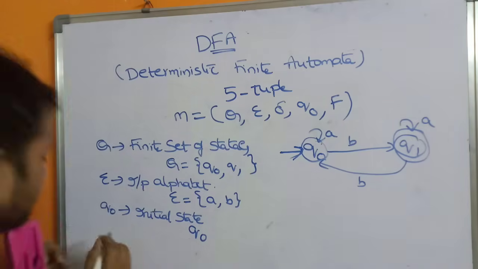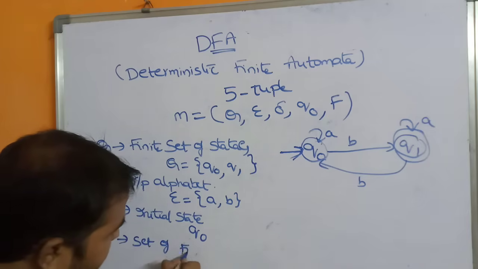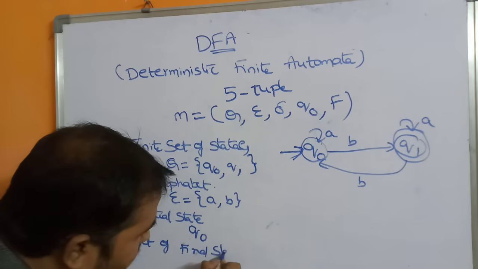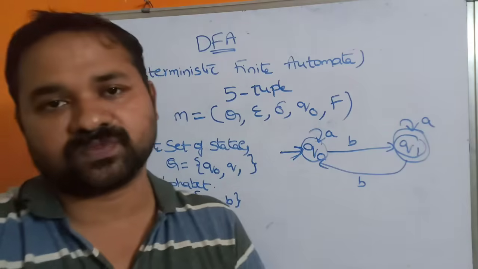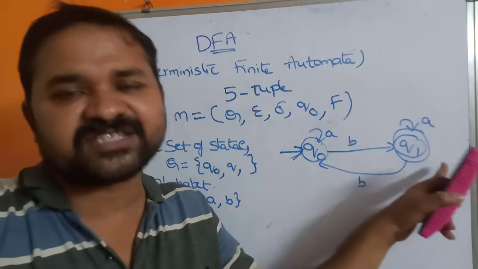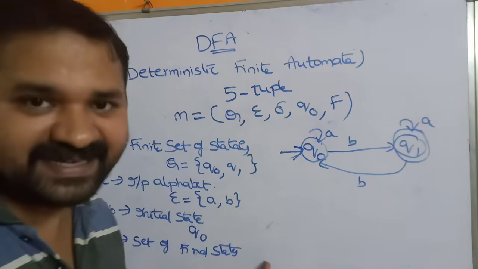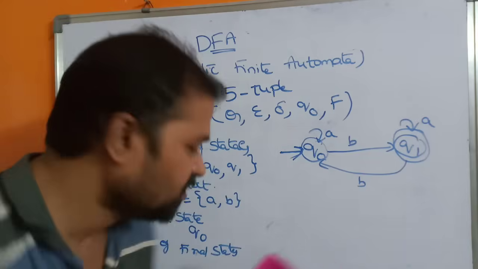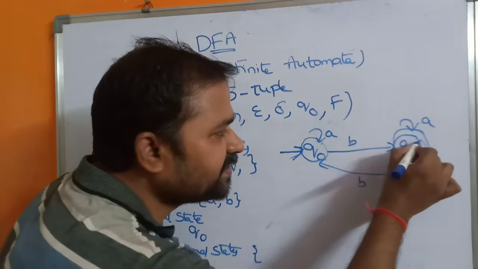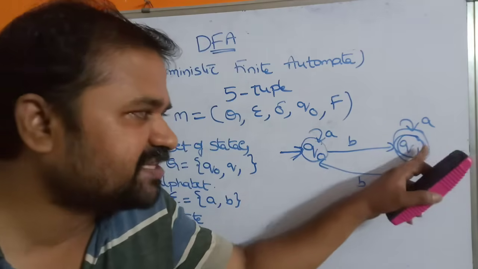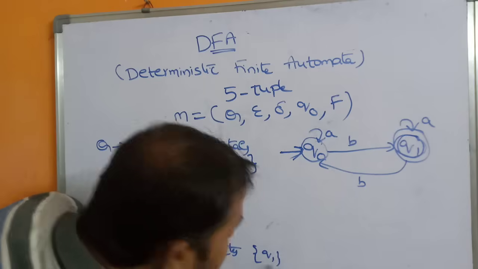Now let's see what is F. F means a set of final states. So our machine may contain more than one final state also. Here we have only one final state, but we can have multiple final states. Since it is a set, we have to use curly braces. Final state means we have to use the double circle, and within the double circle we place the state name. So here what is the final state? Q1 is the final state.